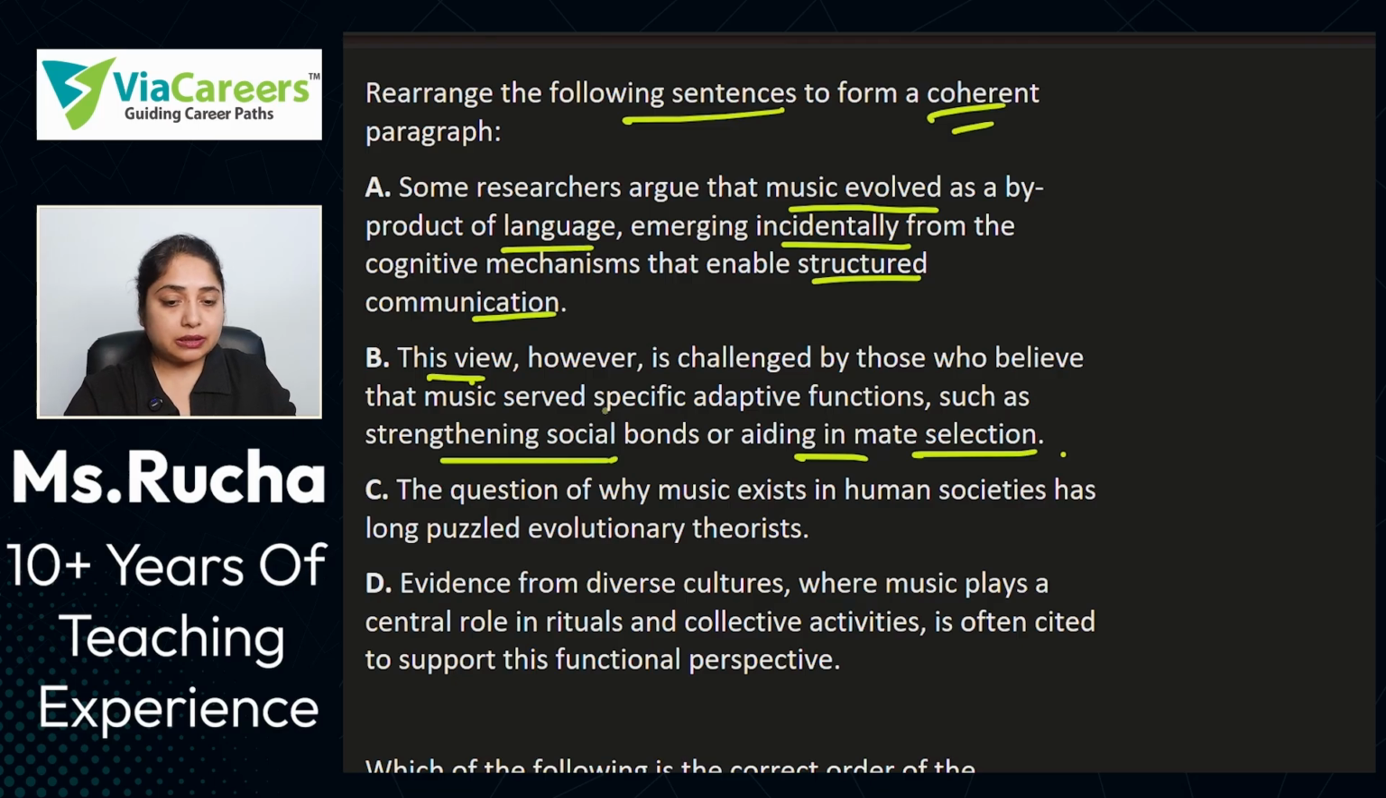Okay. So, but let's see, this view, however, is challenged. The view that we are talking about is challenged by something, by what? Who believe that music served specific adaptive functions. There were certain functions that music helped us do. One is strengthening social bonds and aiding in mate selection.